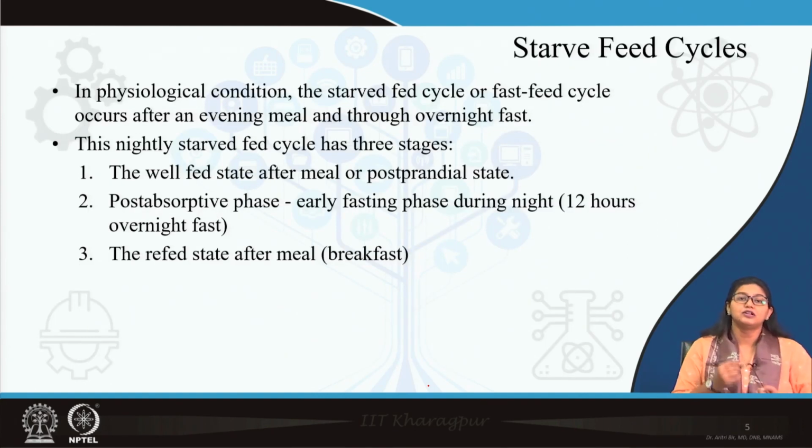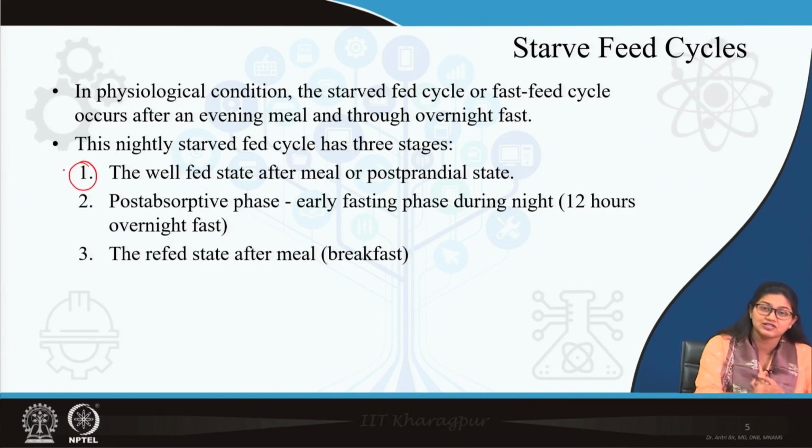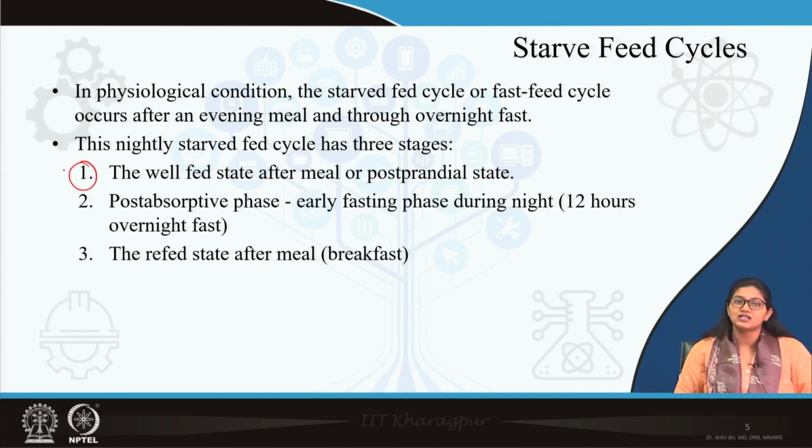So, let us start with the physiological condition, physiological starve-feed cycle, where we are talking about after taking meal there is a break. The commonest thing is overnight fasting, because after dinner or after evening meal we mostly give a food intake break for around 10 to 12 hours. So, this nightly starve-feed cycle has 3 stages. First one is definitely the well-fed state, the postprandial state.